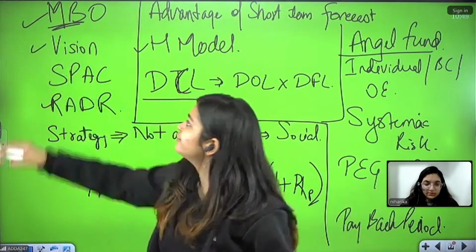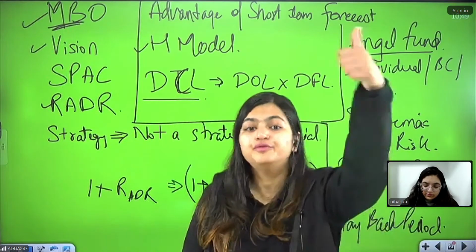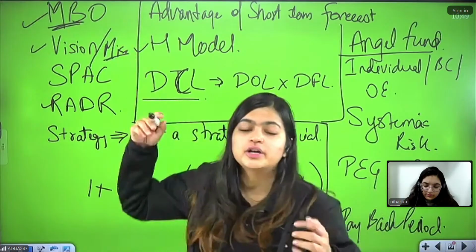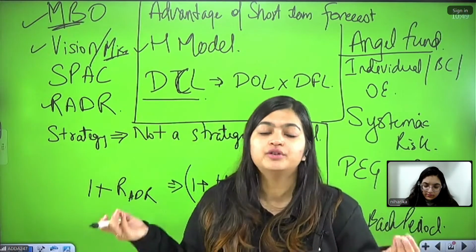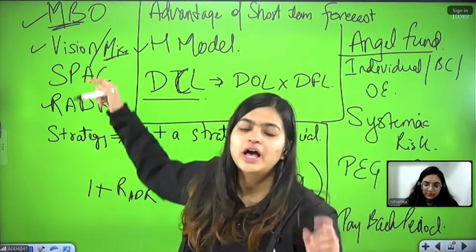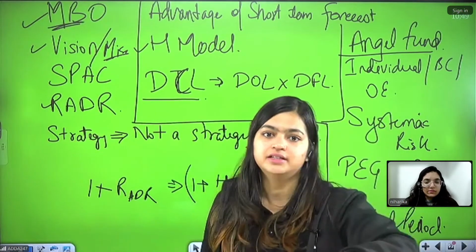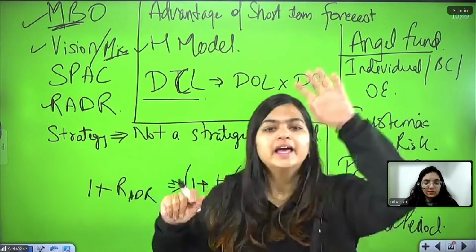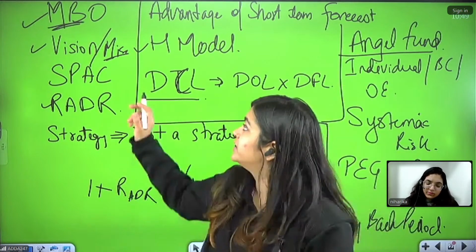Then they ask the question from vision. Vision is when you are talking about the future. One more term we have in this is mission, in which we are talking about our present, what we are doing right now. And one more term we have is clientele: which type of customers you want to focus on? Do you want teenagers, elderly people? That is what is given under clientele.